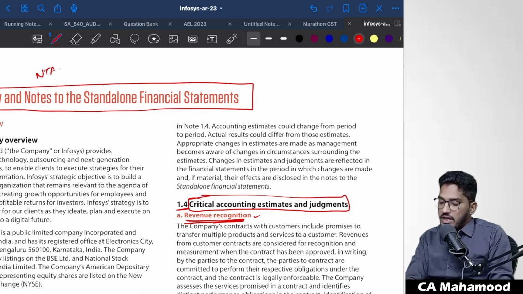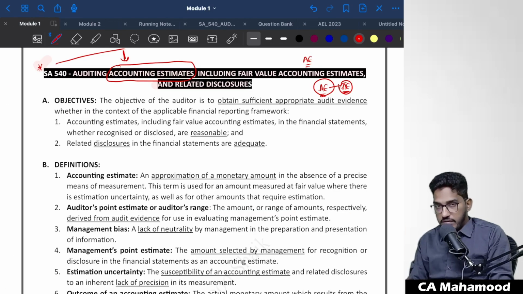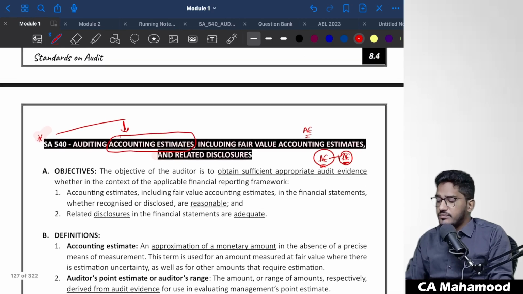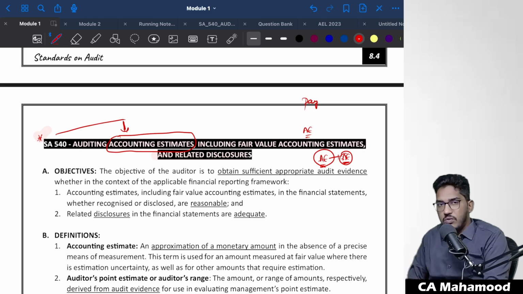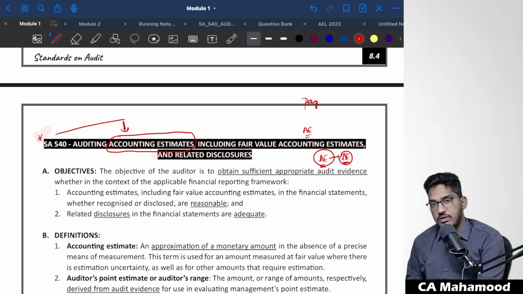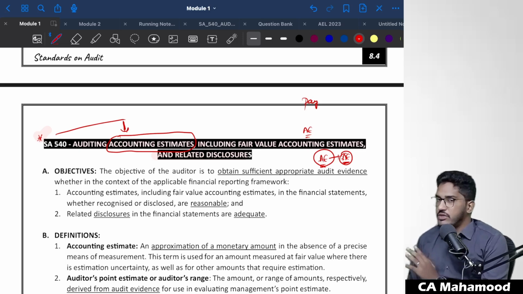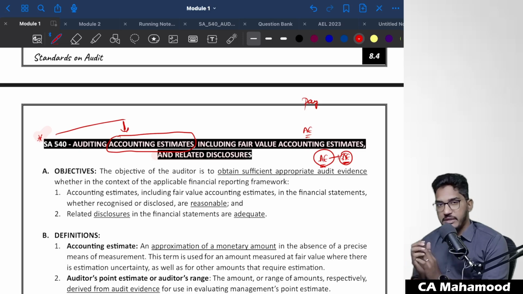Sir, there are so many items in the financial statements, and there are so many different approaches we follow for different items. Why are we paying specific attention only to accounting estimates? What is the importance of accounting estimates? Why do we need to focus more? There are some items in the financial statements which are not measured on an estimated basis, which are calculated precisely. There will be some items which will be estimated.